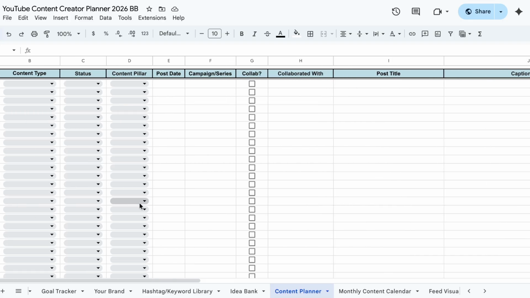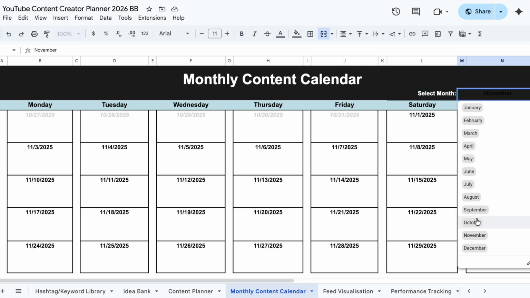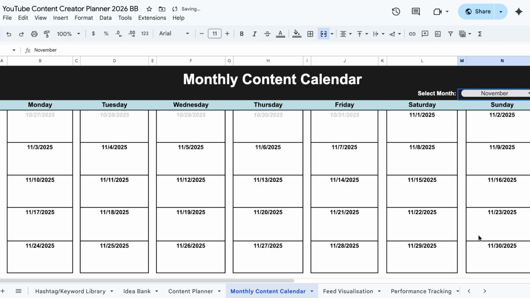Now, once you've filled this out, something really awesome will happen on this next page. This is your visual monthly content planner. And the really cool thing is it changes per month. Isn't that awesome? And then when you fill out that content planner, it will actually populate here all that information I was just talking about.